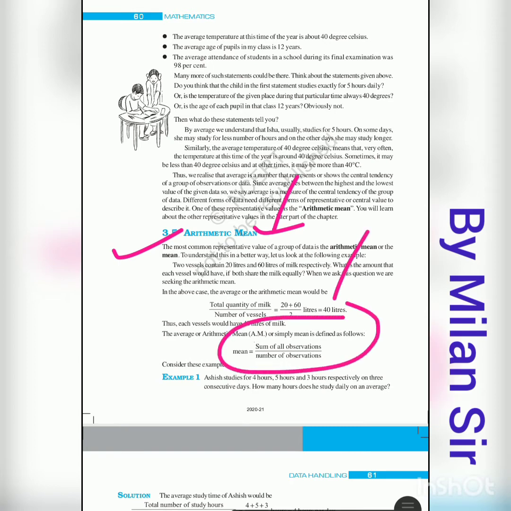Sum of all the observations divided by the number of observations. It is also called the average. Average speed of our bike is 60 kilometers per hour. It is mean, average: sum of all the observations divided by the number of observations.